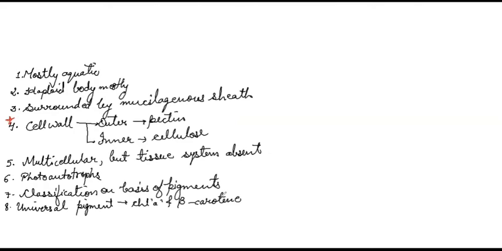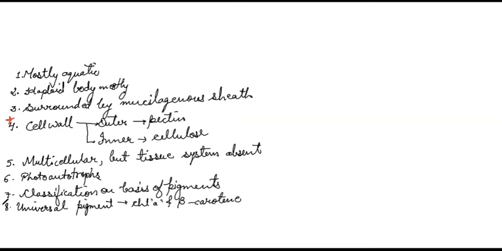That time, your answer will be chlorophyll A. Now, universal photosynthetic pigment found in kingdom Plantae, it is beta carotene and chlorophyll A, because in the members of Protista, they had alpha carotenes.